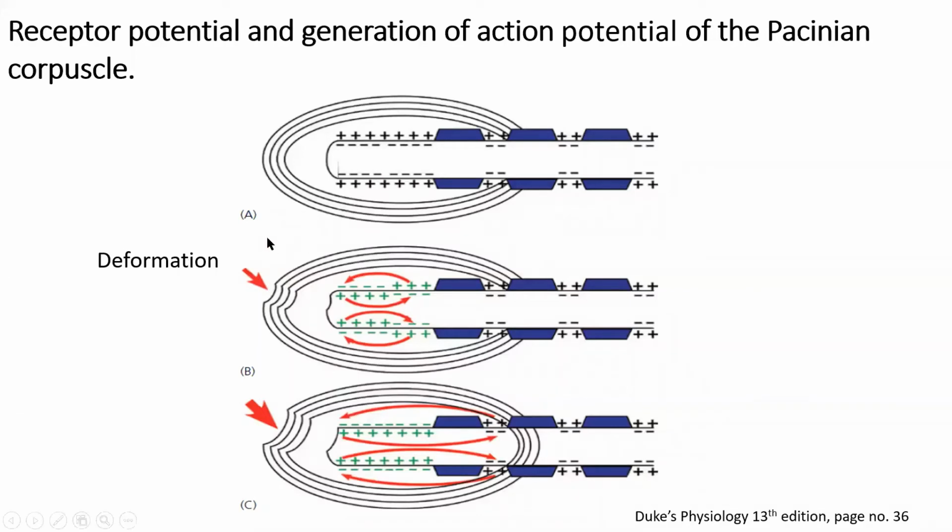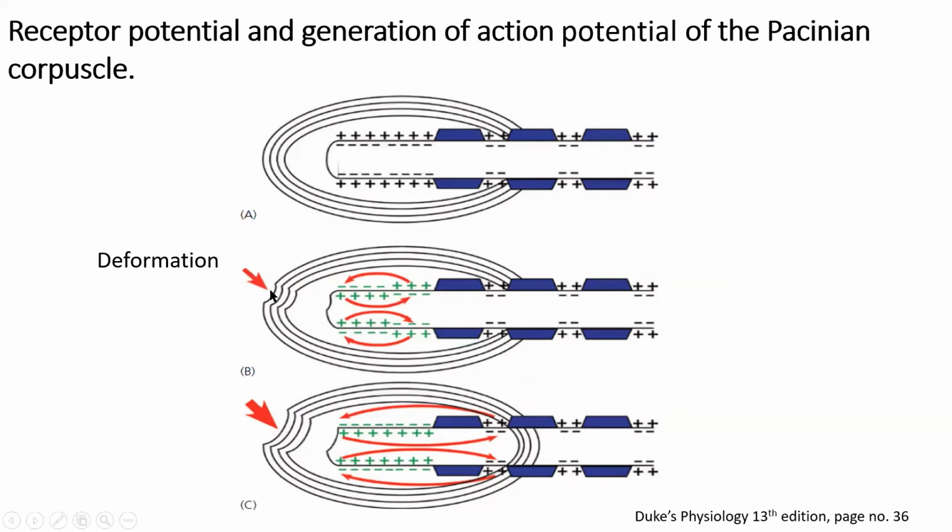So when there is deformation, suppose pressure is given upon the skin, and because of that there is deformation of the layer and fluid movement will occur. And due to this movement, the membrane potential will change from negative to positive, because there will be opening of some positive channel, for example sodium channel, when there is deformation. So depolarization will occur, and then it will send the information toward the cell body, and the action potential may be generated. So depending upon the deformation,